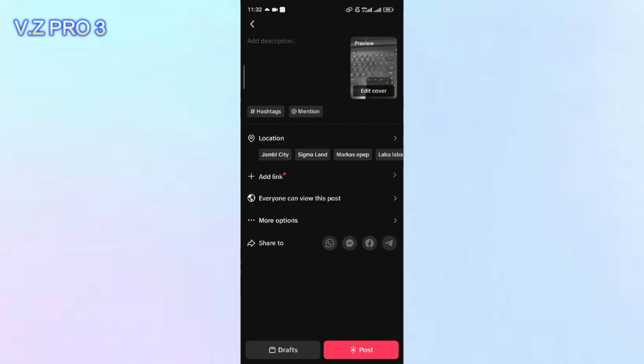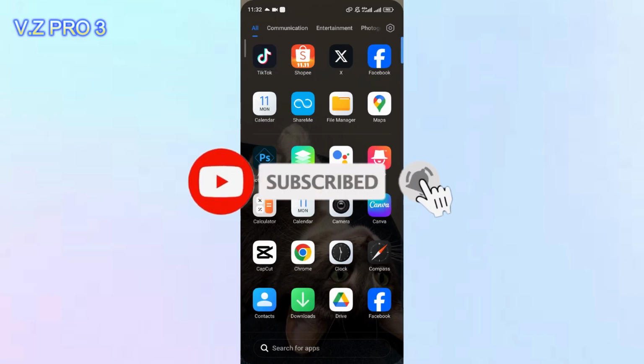It's so simple, right? So that is how to mute original sound on TikTok video.